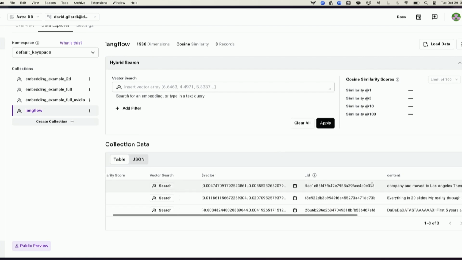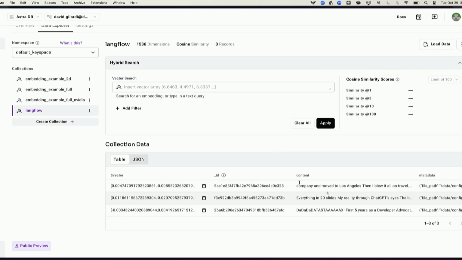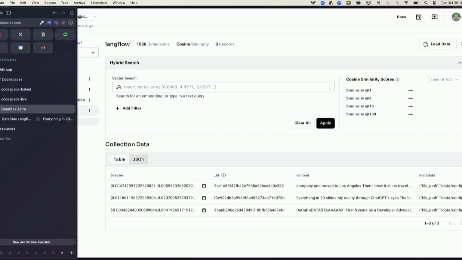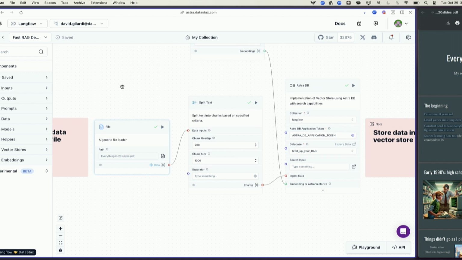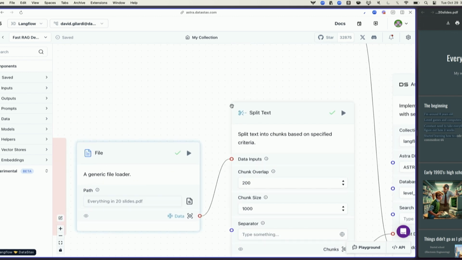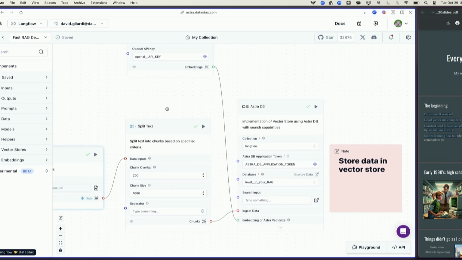And here's the fun part. I've got some data here, and this data actually came from when I just ran through this RAG pipeline. What it actually does is it's taken that PDF I have, this one here. It's just iterating over it. That's what the split text does. It's iterating over the data in here, chunking it into these big chunks of characters, taking those and then converting those into vector embeddings that it's then storing in the vector store.